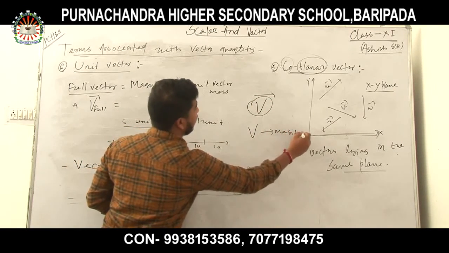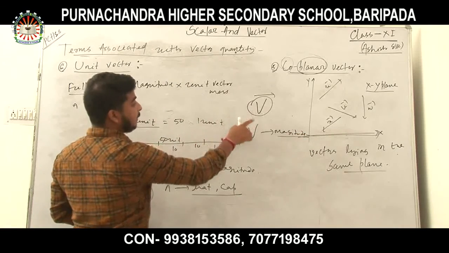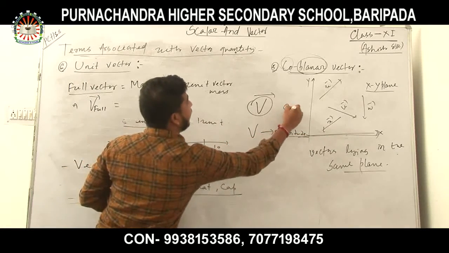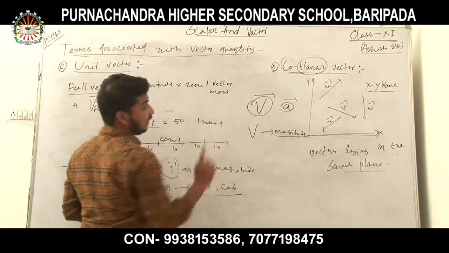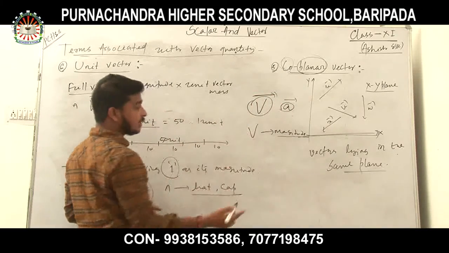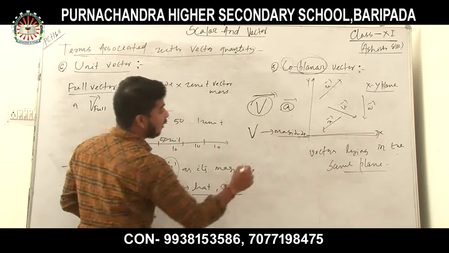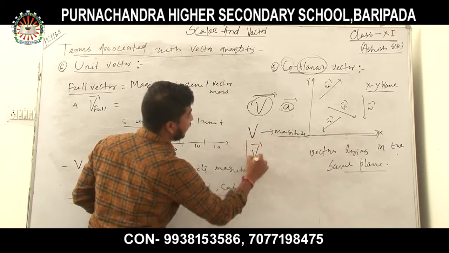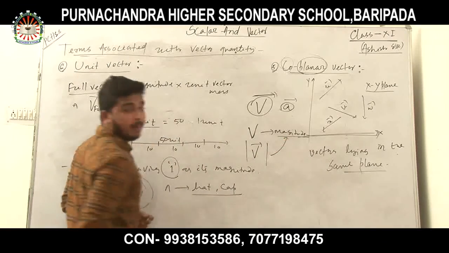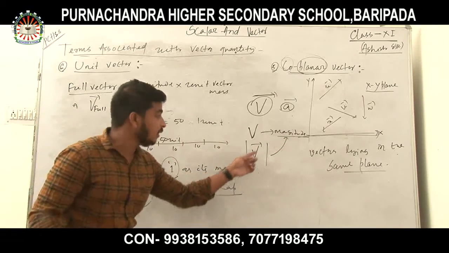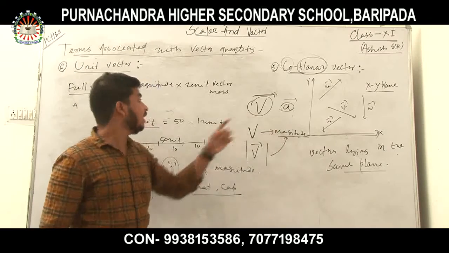Suppose for a vector, a represents the magnitude and the arrow mark represents the direction. So only v represents magnitude, or you can write the modulus of v vector. It also represents magnitude.